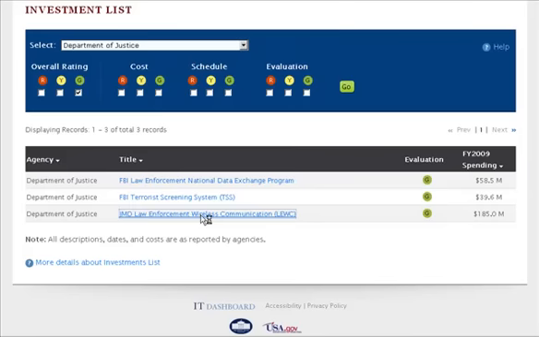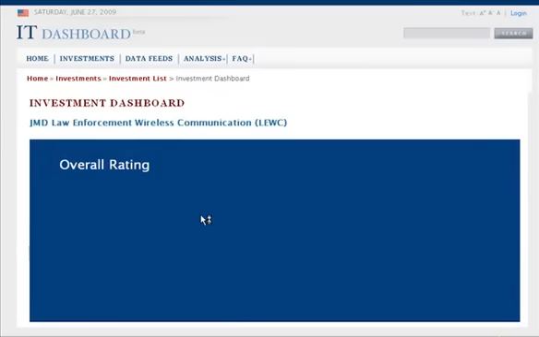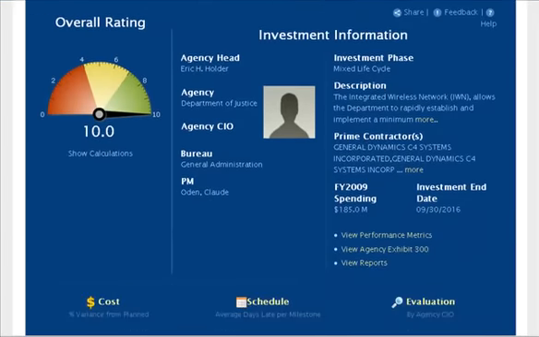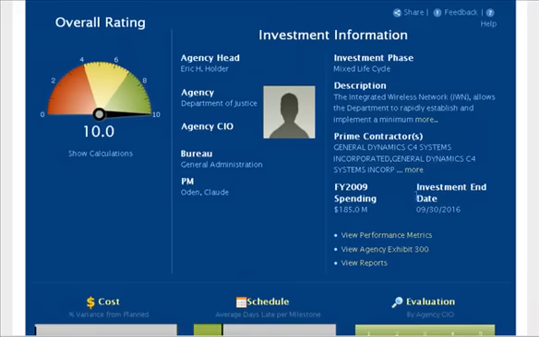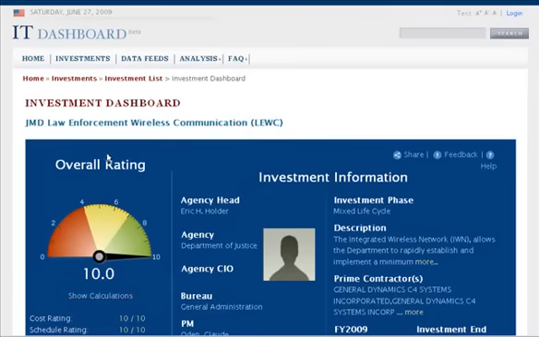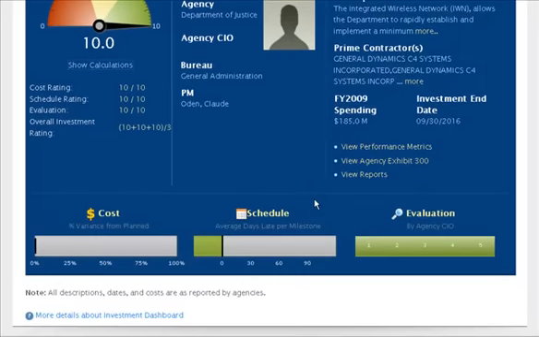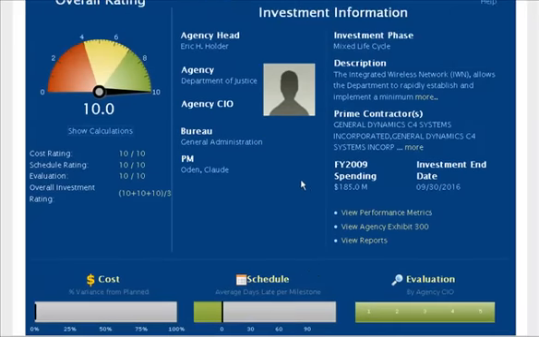If we select an investment, now we can see the investment dashboard. The large gauge on this page indicates the investment's overall rating, computed from the cost, schedule, and evaluation by agency CIO as indicated across the bottom of the dashboard. You can access detailed information about the investment, who's responsible for its performance, and links to further information, including the actual official Exhibit 300 hosted on the relevant agency's website.